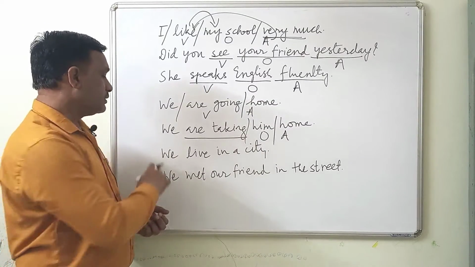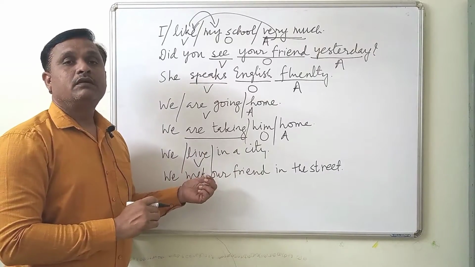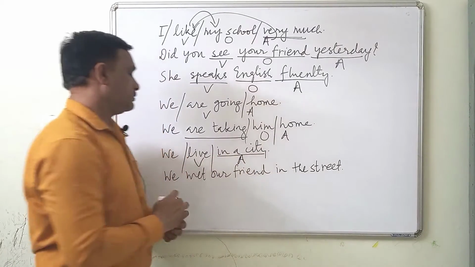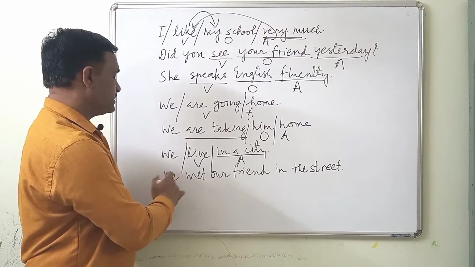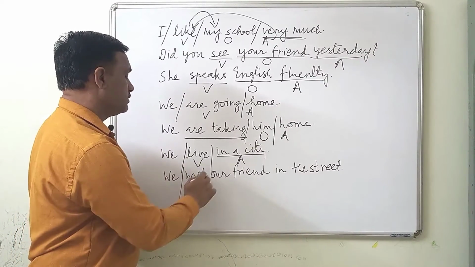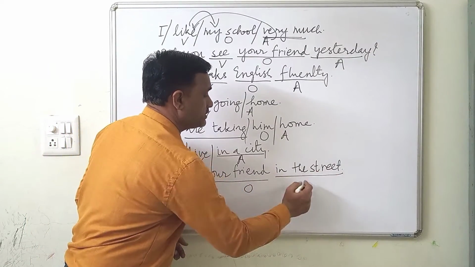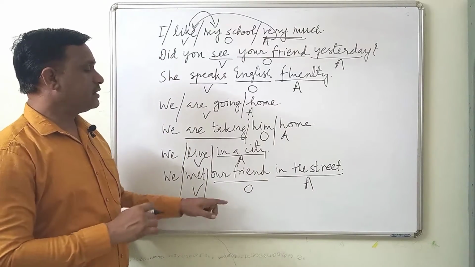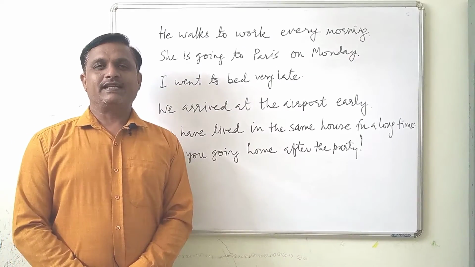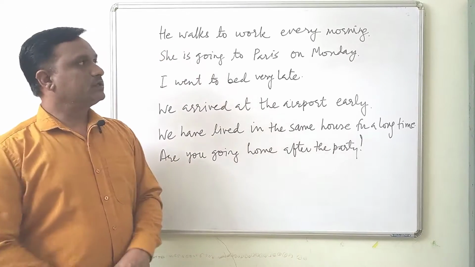That's an adverbial. We live in a city. Live is a verb which is followed by adverbial. This is an adverbial. And in this sentence, we met our friend in the street. Met is the verb, and our friend is an object, and in the street is adverbial. So here again you will see that object is followed by an adverbial. Let's understand some more rules about the adverbials.